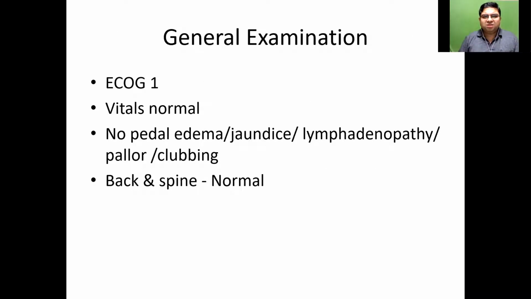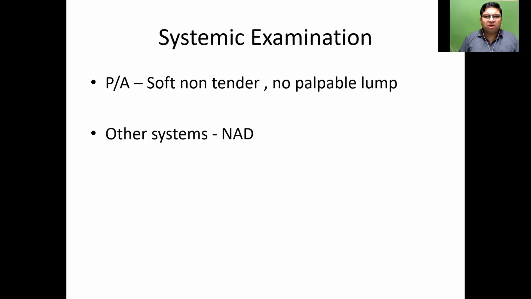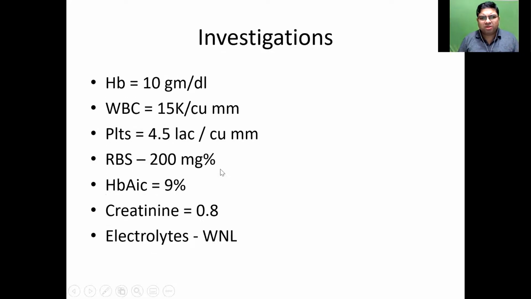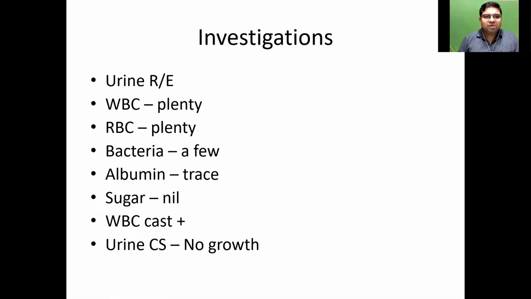Now you do the general examination, and you see nothing very contributory. You go to the investigations and see RBCs in plenty. Now this is very important. The patient has WBCs in plenty, RBCs in plenty, and the urine culture has no growth. Albumin trace may be because she has now been diagnosed with high blood sugars. RBC in plenty means she doesn't have any visible hematuria, so she is having a significant microscopic hematuria.